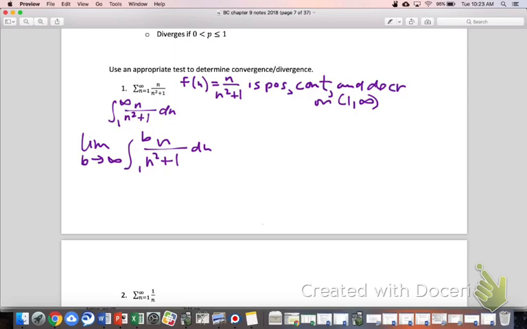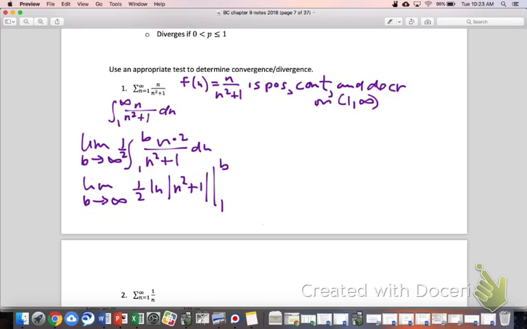Okay, so let's see how good you guys are with remembering first semester integrand forms. Any ideas what this integrand leads to when you actually do the integral? It's integral, but we're off by a factor of 2. Yep. So we go times 2 and times 1/2. You guys identified natural log correctly. That's great. And so it'd be the limit as b goes to infinity of 1/2 natural log, absolute value n squared plus 1, evaluating from 1 to b.